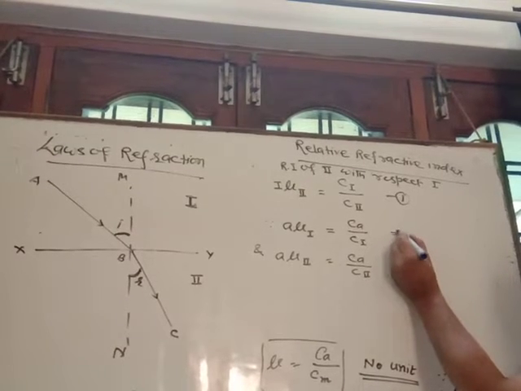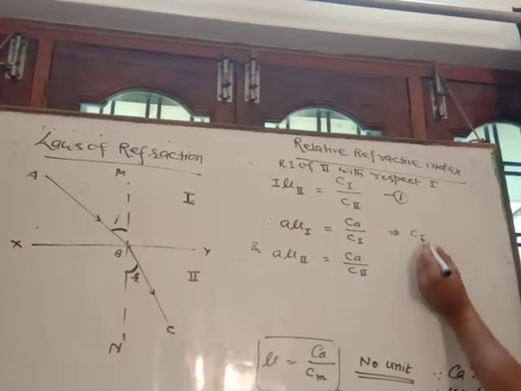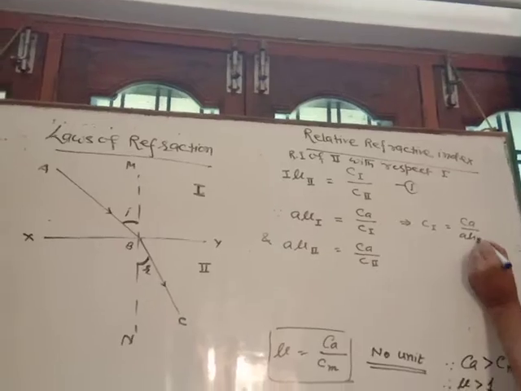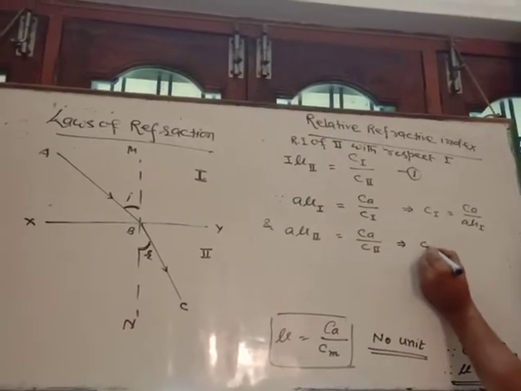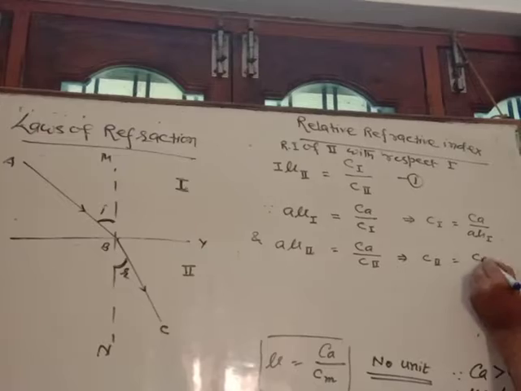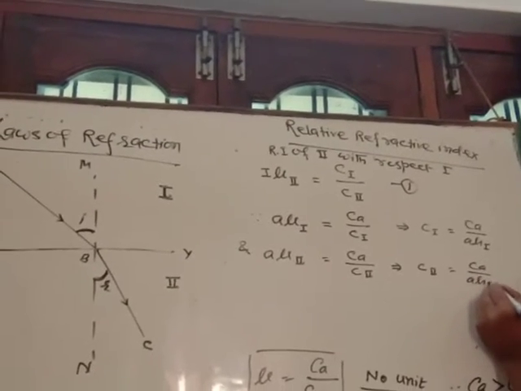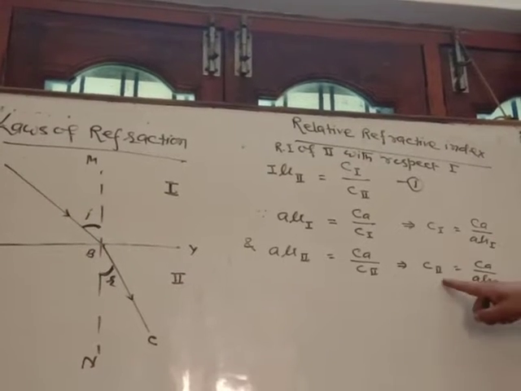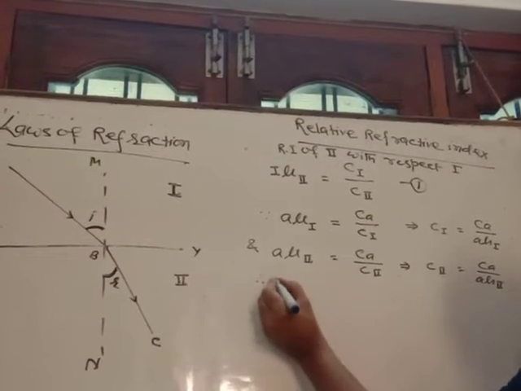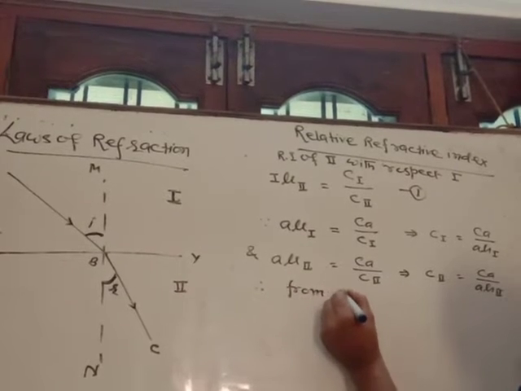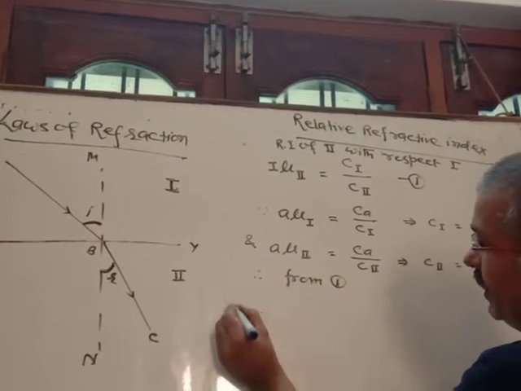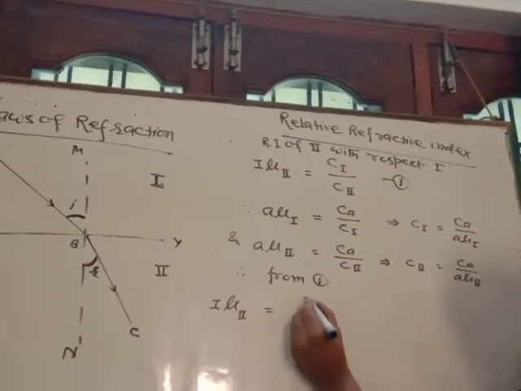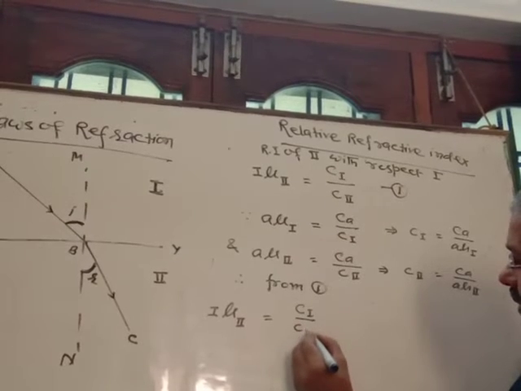So what is the speed of light in the first medium? The speed of light in the first medium becomes Ca by A mu first, and the speed of light in the second medium becomes Ca by A mu second. Okay, putting the values of C first and C second in equation first. Therefore, from first, the refractive index of the second medium with respect to the first is equal to C first by C second.